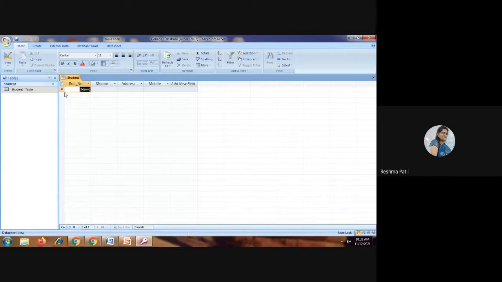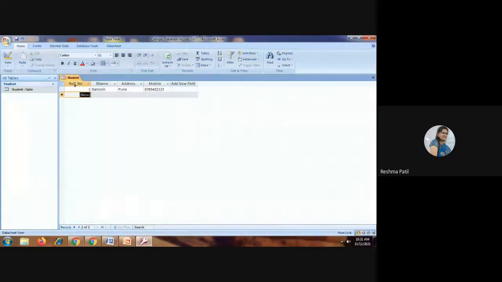So here this is an auto number, that's why we are not allowed to enter anything into this. Directly go to the second. Here we can write name, address, mobile number. So this way we can create the table.